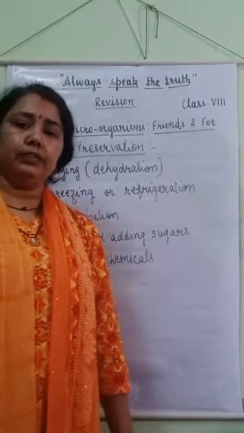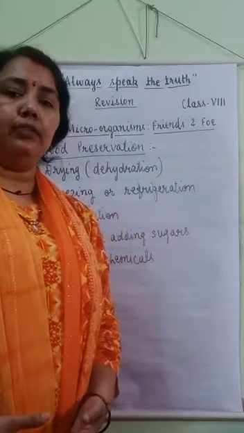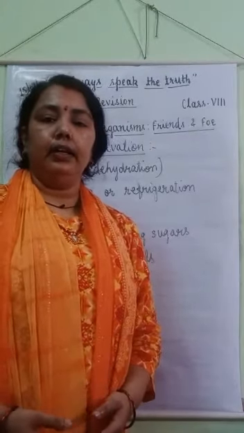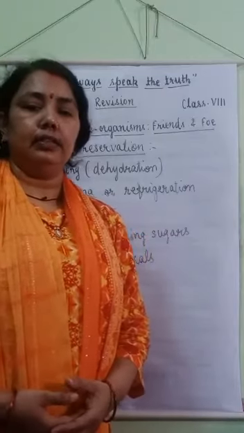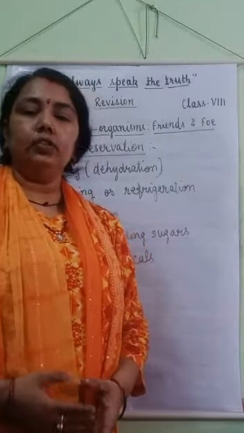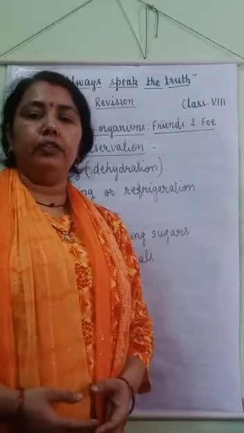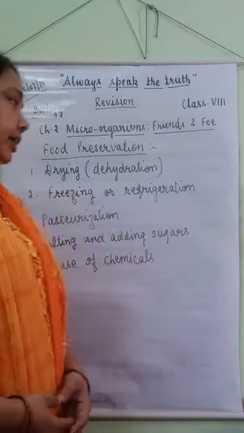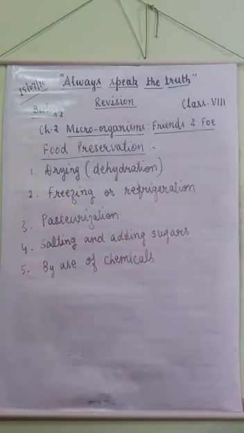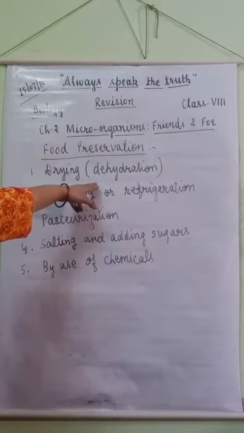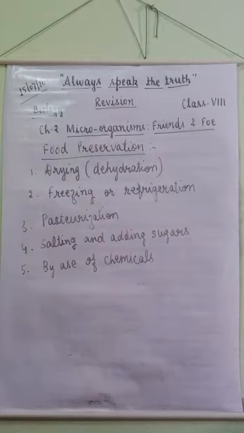Microorganisms also spoil food. When we eat spoiled food, it makes us ill, even causes death. So it is very necessary to preserve food to prevent spoilage by microorganisms. There are some methods of food preservation. First method is drying or dehydration. Dehydration is the process of removal of water from the food. So it prevents the spoiling of food.